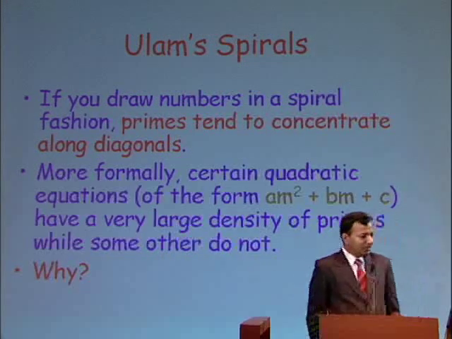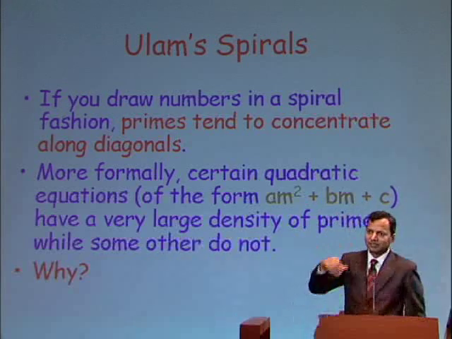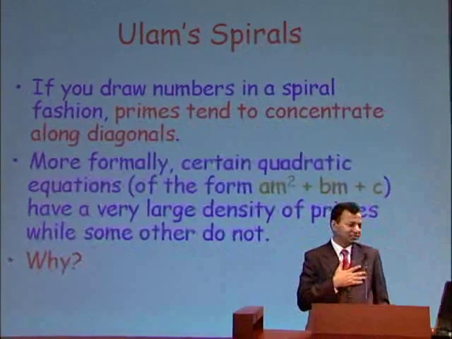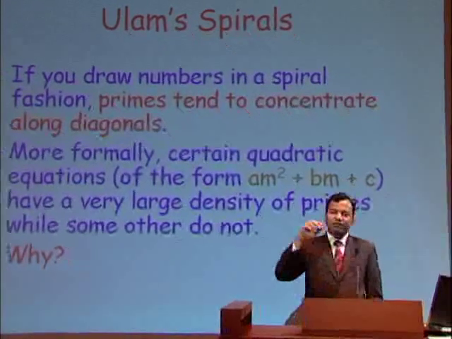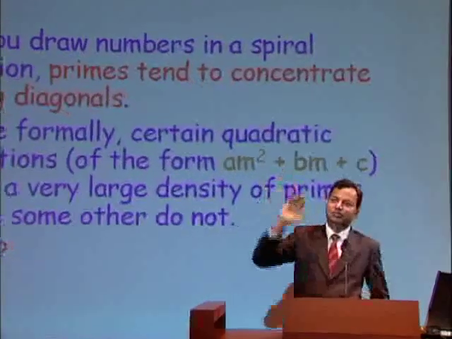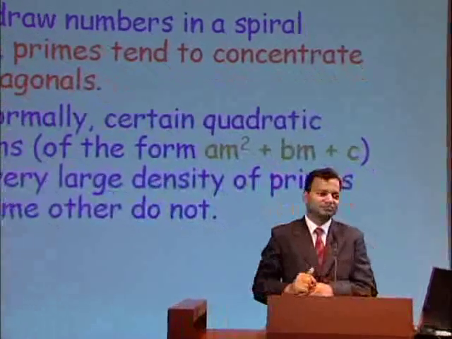Finally, this interesting notion of Ulam's spiral, which was noted in around the 60s: if you draw the numbers in a spiral fashion, then primes seem to be concentrated along the diagonals.